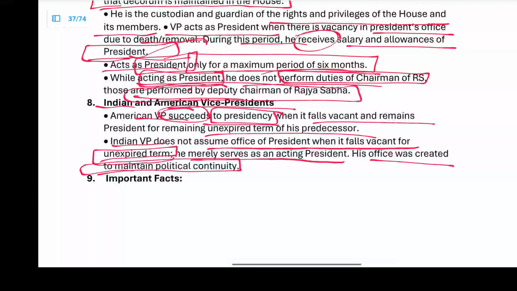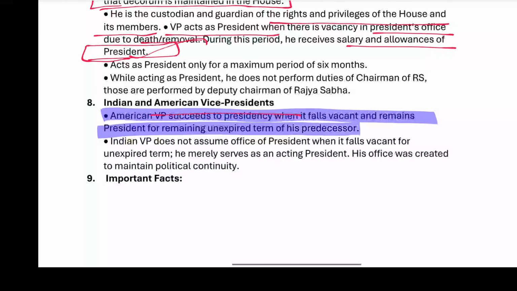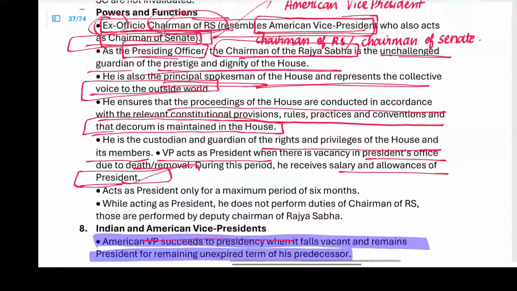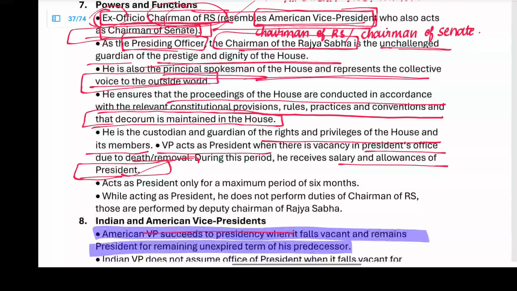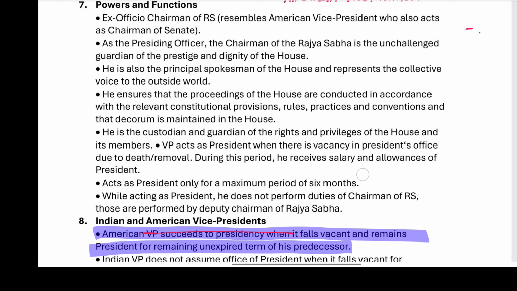Now, the important facts on Indian and American vice presidents. We know the American vice president succeeds to the presidency when it falls vacant and remains for the remaining unexpired term. As for powers, there is no specific or very important power to be remembered.